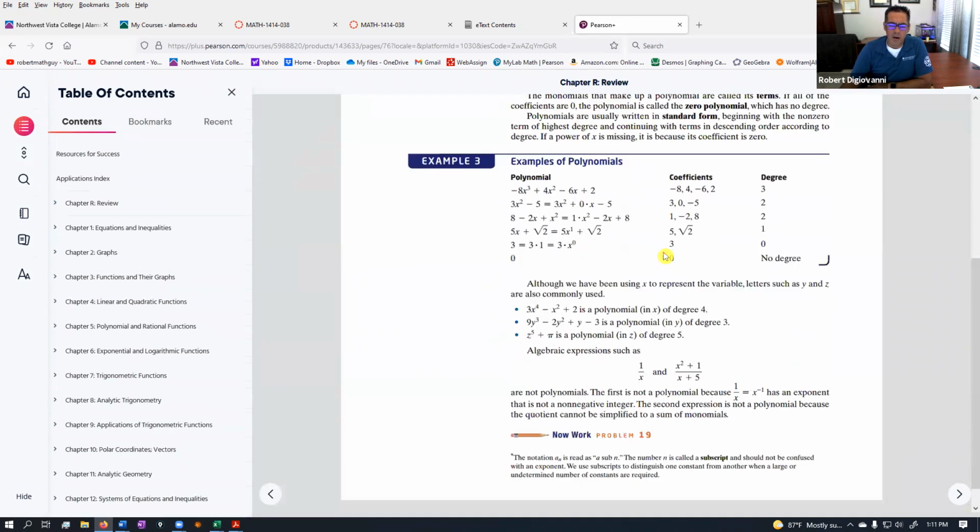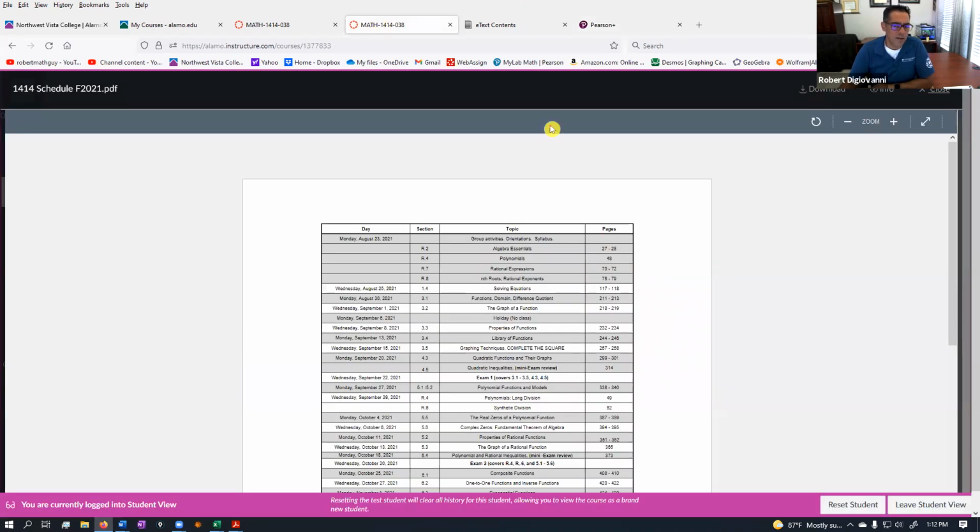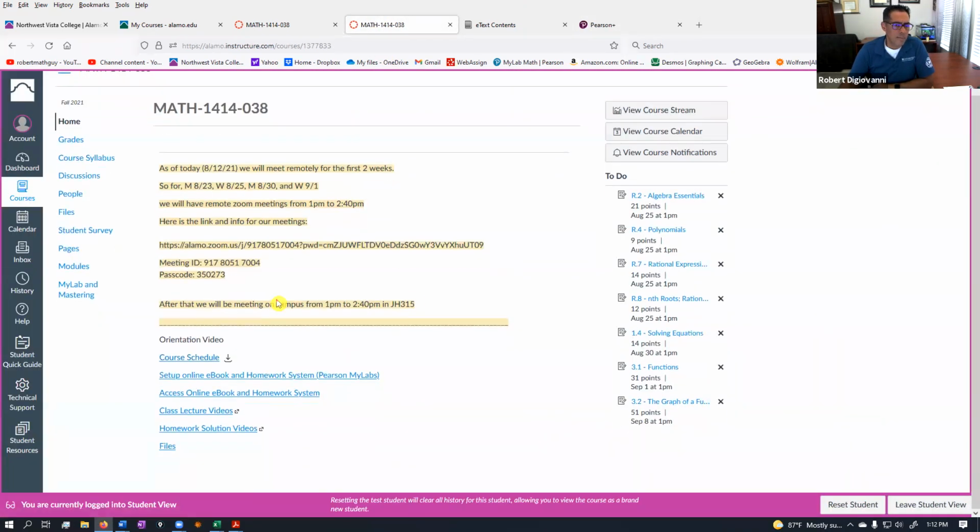I'll be going through the course notes and lectures, and I'll be following the textbook. I won't do every single thing that the textbook does, but you have access to it right there. So, to reiterate, you have the schedule of what we're going to do each day. You need to get this online system set up so you have access to the ebook, and then we'll do the homework online. If we meet face-to-face, that may change, but we'll talk about that as a class.